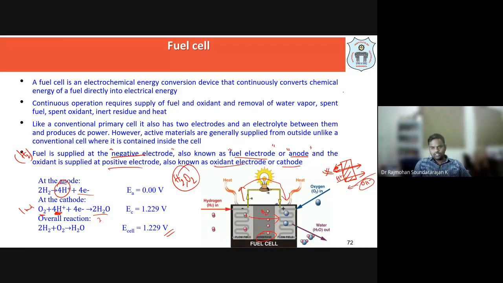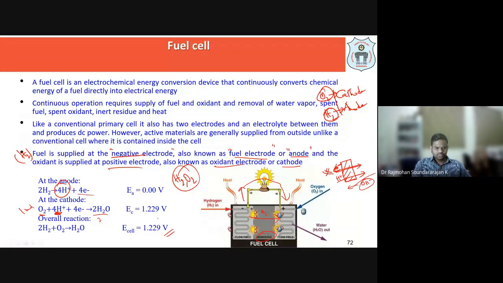In any electrochemical setup, we are going to have a cathode and an anode. Particularly for this fuel cell, we should know that hydrogen is supplied at the anode side and oxygen is supplied at the cathode side. Okay, that basic thing we should know. Then the reaction taking place at the anode, what is the voltage, what is the cathode voltage, what is the overall voltage, we can see next.